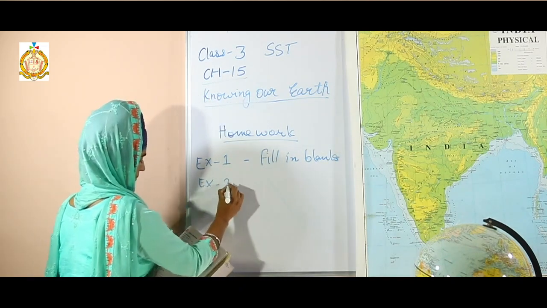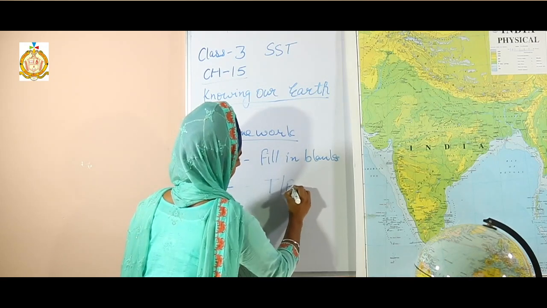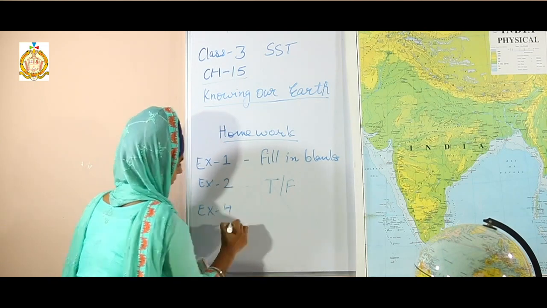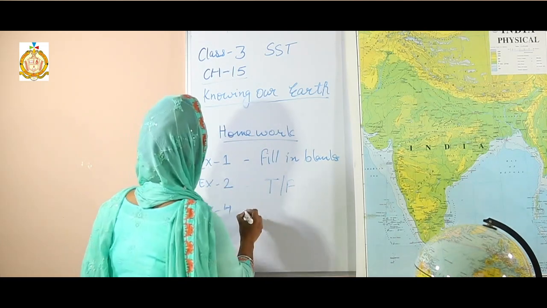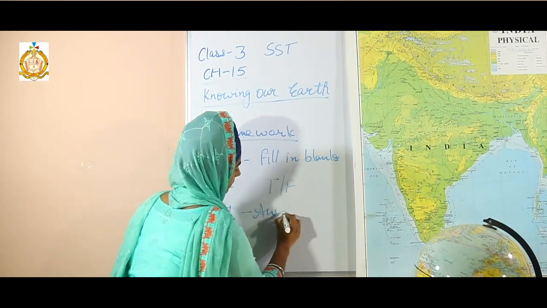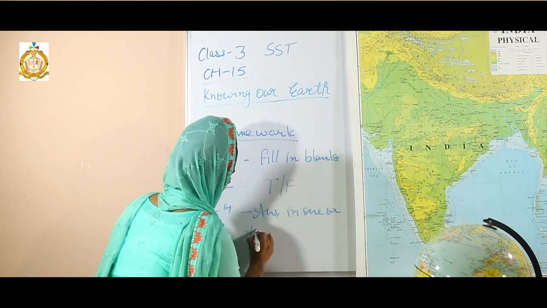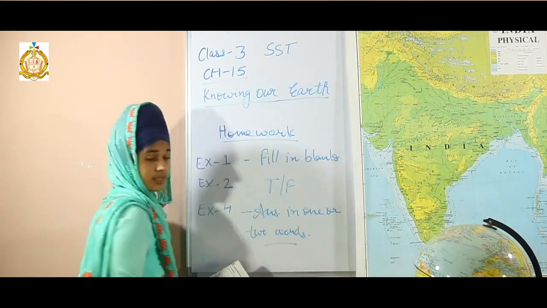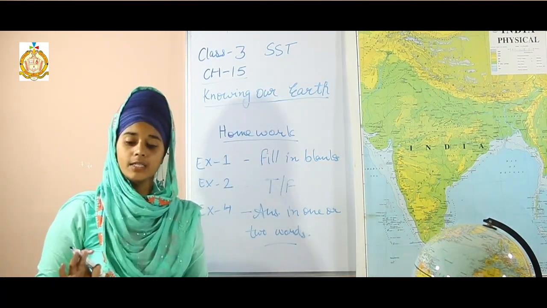Exercise 2, true false. Then exercise 4, answer in 1 or 2 words. Okay students, so read the chapter and solve the exercise.